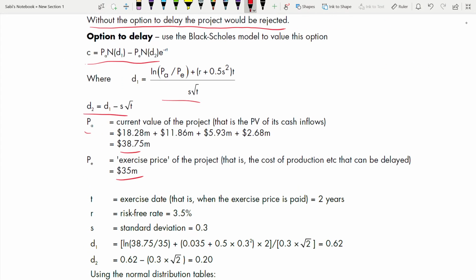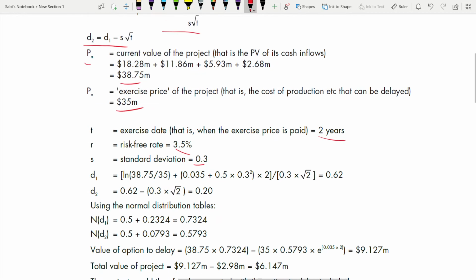Now, time. Exercise day, that is when the exercise price is paid, 2 years. And risk-free rate has been given as 3.5%. Standard deviation has been given as 0.3, 30%, that means 0.3. Now, using the numbers, we can use it. Ln of PA over PE, plus your risk-free rate plus 0.5 into standard deviation squared, into 2 because time is 2 years, and divide by standard deviation times square root of t. So you are getting 0.62.